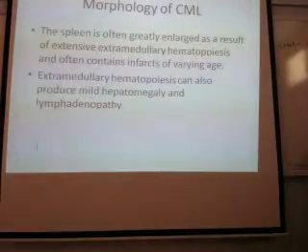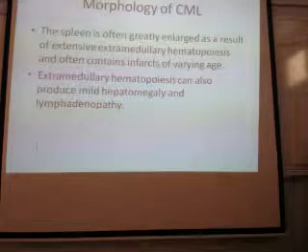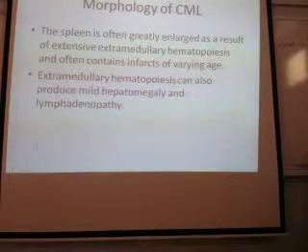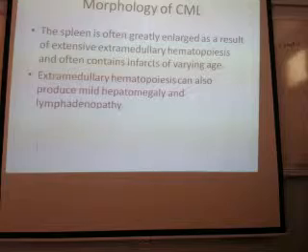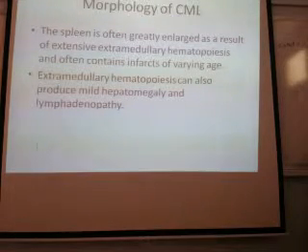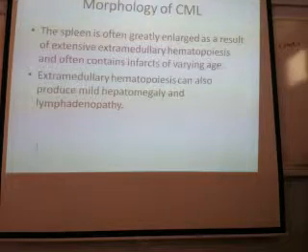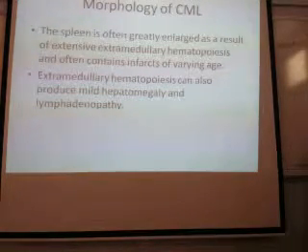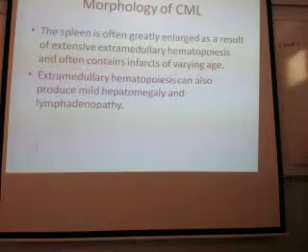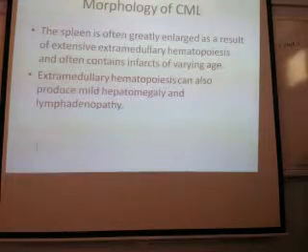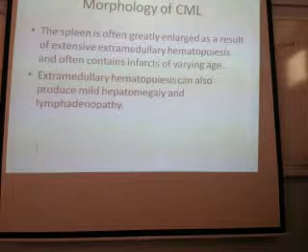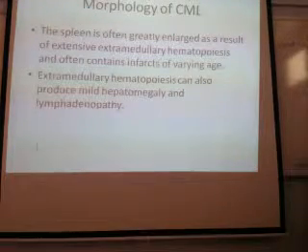Okay, now tell me what are the features of CML? This mechanism is for compensation. See the blood picture and the bone marrow findings in any heme and immune disorder, either anemia or leukemia or any disorder of leukocytosis. These things are very important: bone marrow and peripheral blood findings.